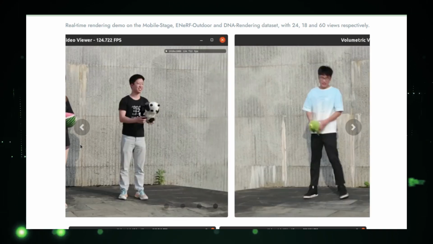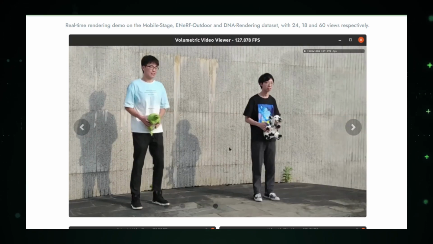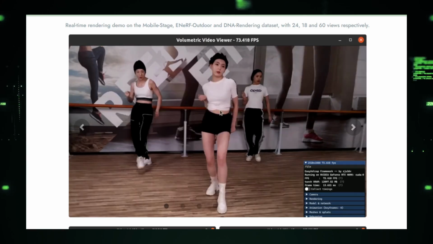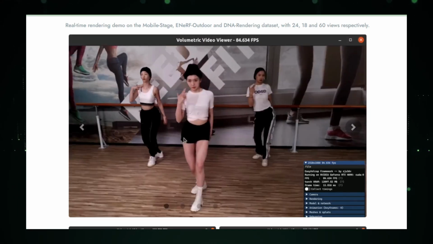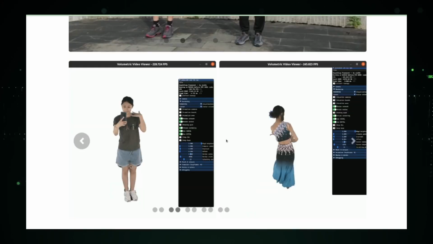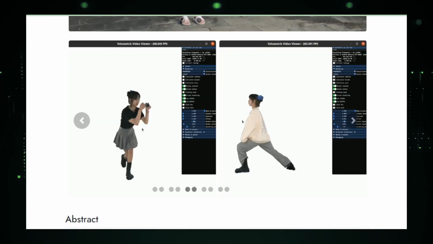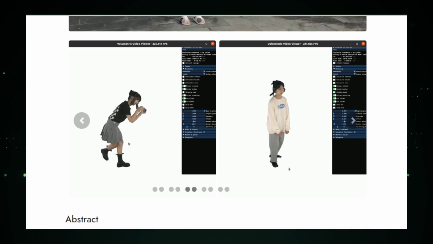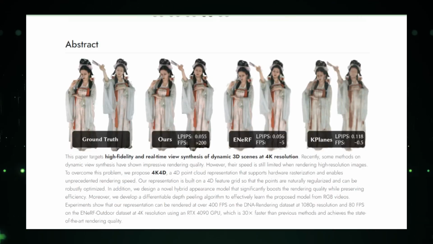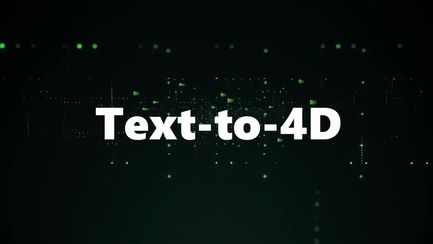Imagine immersing in a digital concert, where every note is visible, or traversing virtual landscapes, where each leaf rustles distinctly. 4K4D transforms the mundane into the extraordinary, pushing the boundaries of what's possible in digital content creation. The power of 4K4D is not just in its technological prowess, but in its ability to bring creators and audiences closer to the pulse of digital life. Join the revolution where detail meets performance, where every frame is a window to a world as vivid as our own.